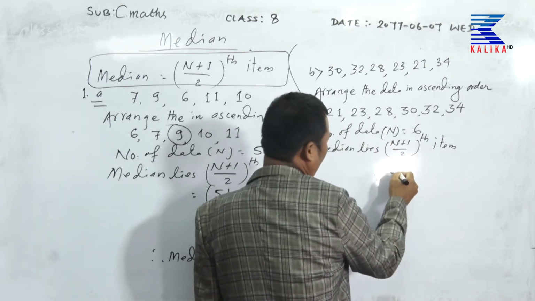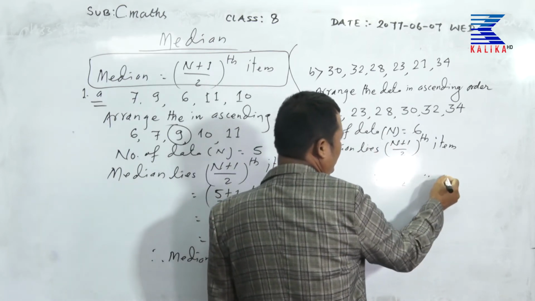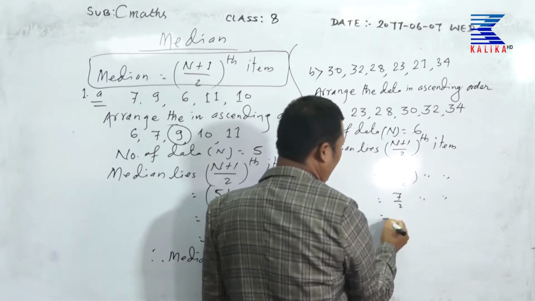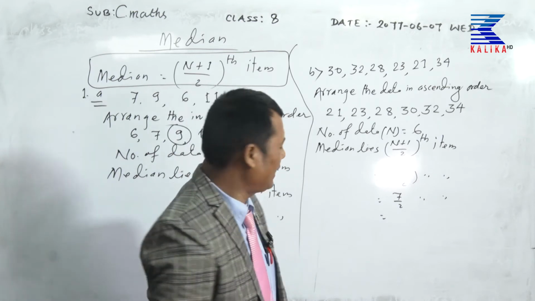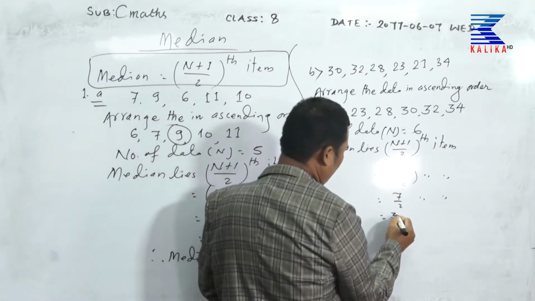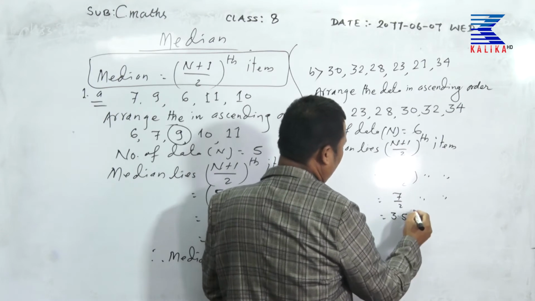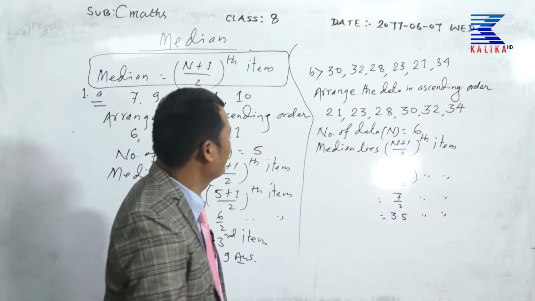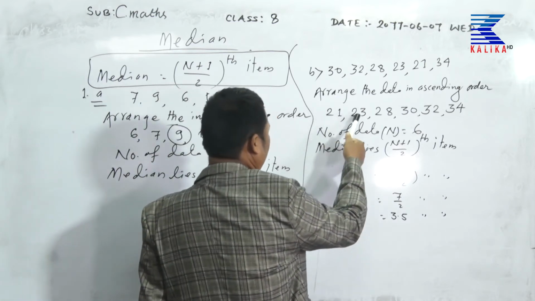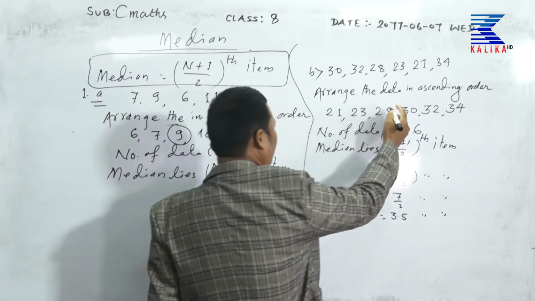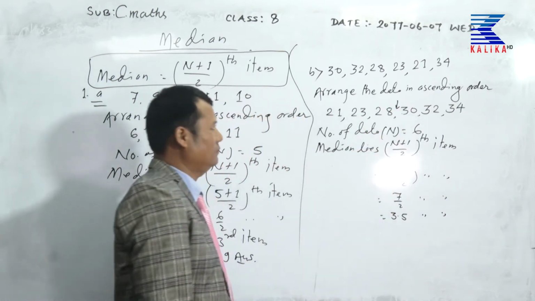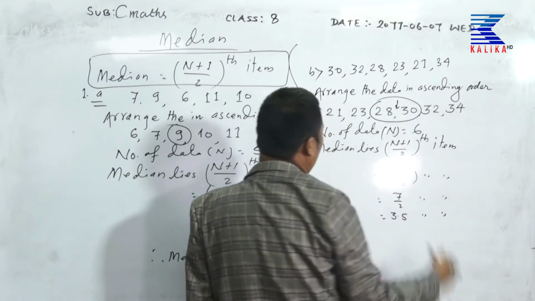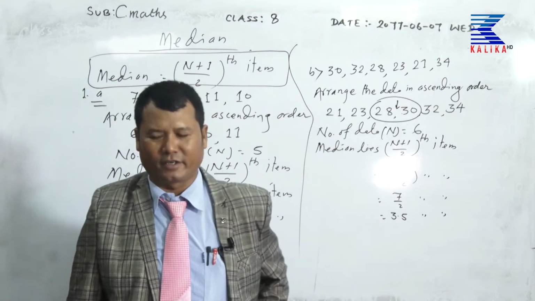N means 6 plus 1 upon 2 th item, means 7 by 2, what? 3.5th item. 3.5 means between the third and fourth, between 28 and 30, the middle term of 28 and 30.